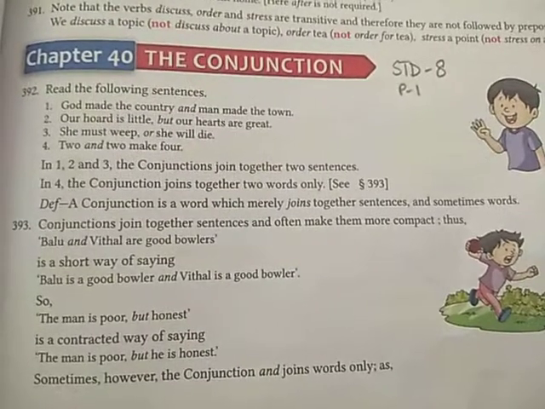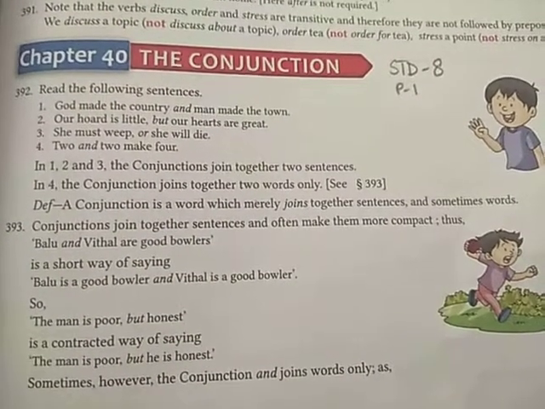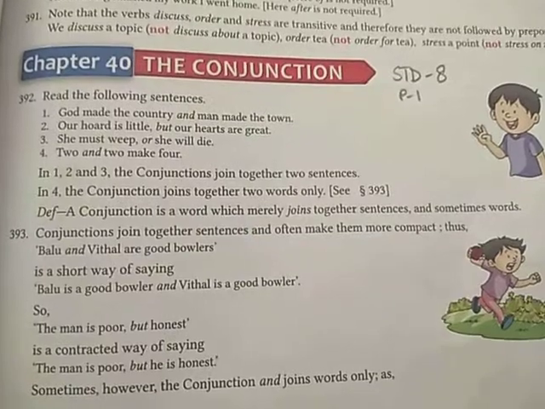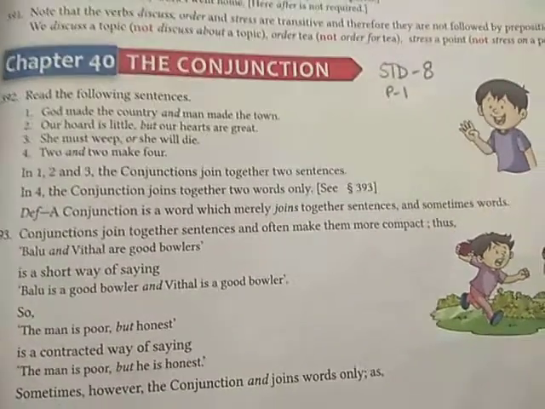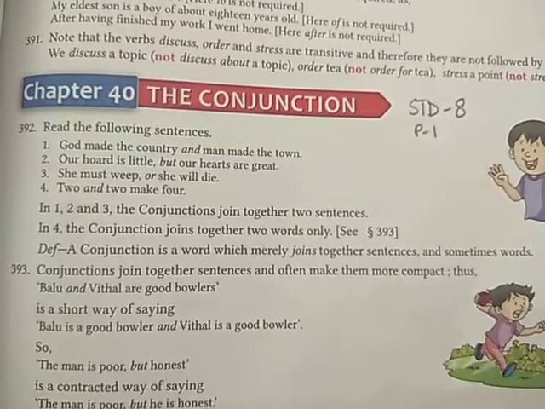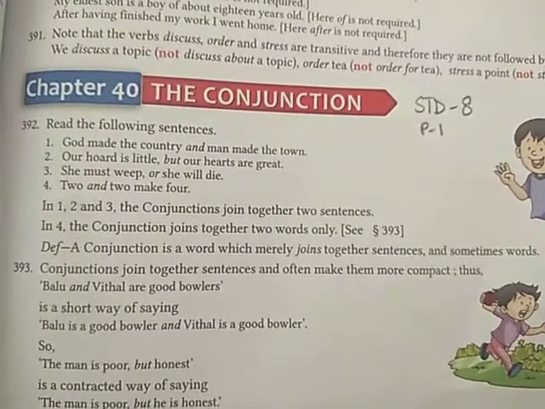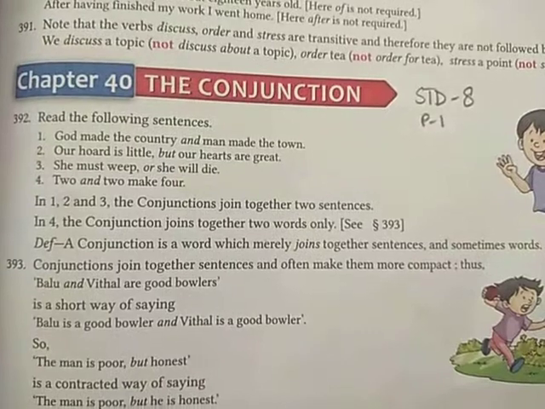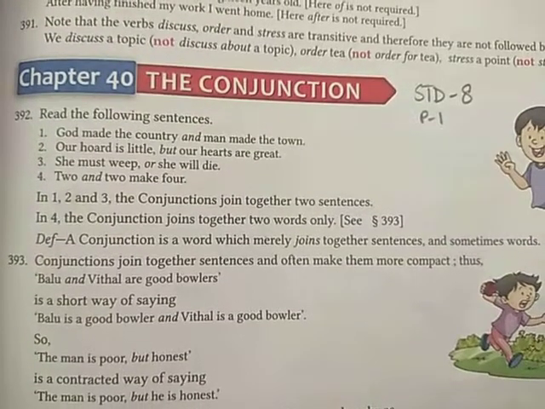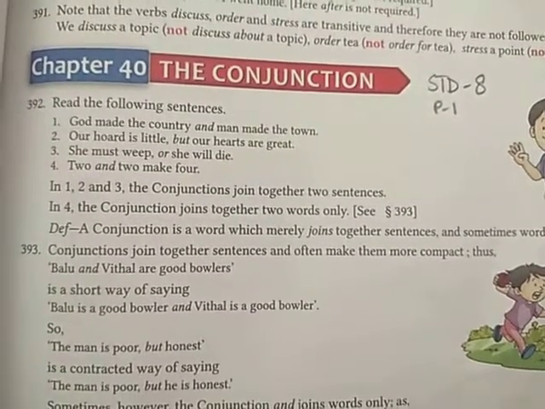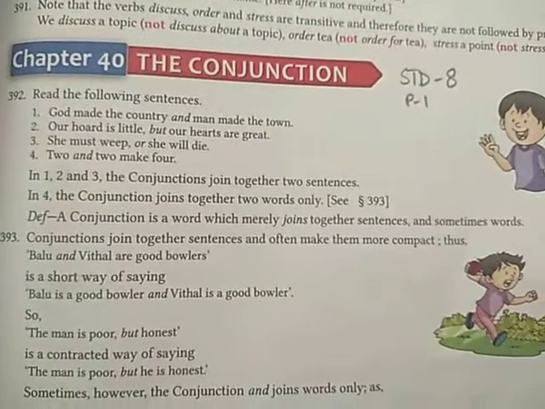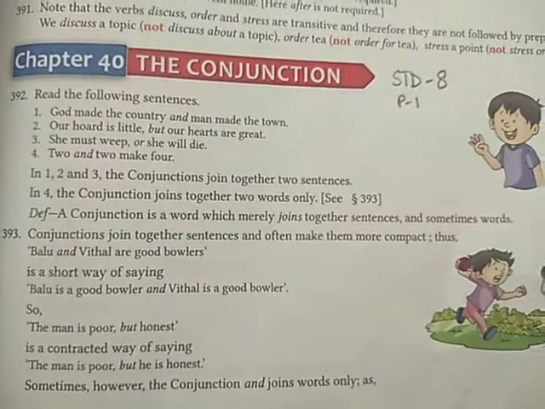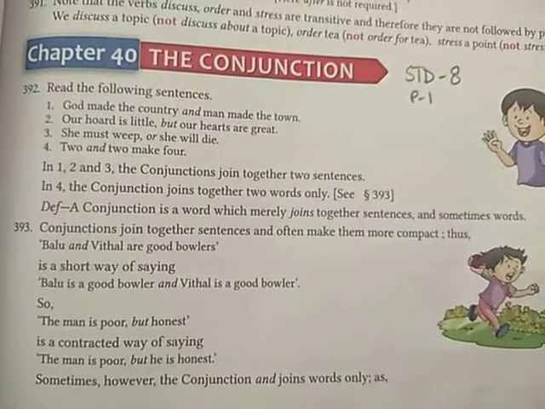So in the first sentence, God made the country, man made the town, right? We have two sentences here. How are we joining them? We are using the word and, hence this word and is called a conjunction. So the definition of a conjunction is a word which merely joins together sentences and sometimes words.